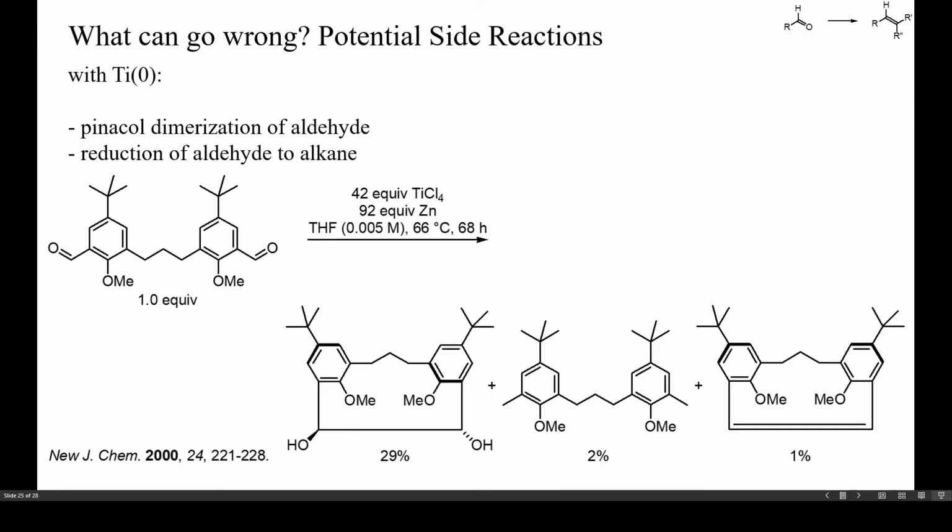In this example, intramolecular McMurry coupling under high dilution gave only 1% of the rather strained target olefin. Despite the huge excess of titanium, the main product was a pinacol. Moreover, 2% of methylarene was also formed.